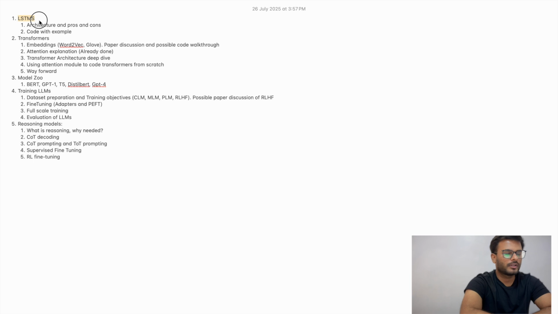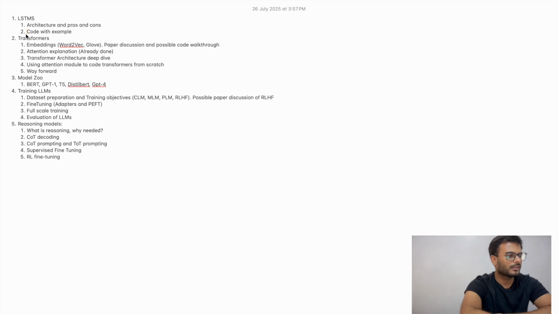First we'll be covering LSTMs. We won't be covering LSTMs in much depth because nothing much interesting is going on around them these days. Plus it's outdated, but it is at the core of the transformer, so we need it to understand what is happening at the core. We'll describe a simple architecture of LSTM. We'll understand how the loss is calculated and why it is called backpropagation through time. We'll understand the pros and cons, which are already covered, so not much depth there. Then we'll create an LSTM in PyTorch, train it, and then see the inferencing and how it works.